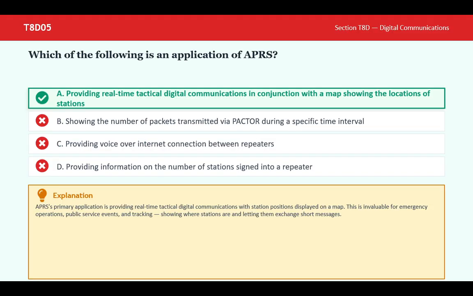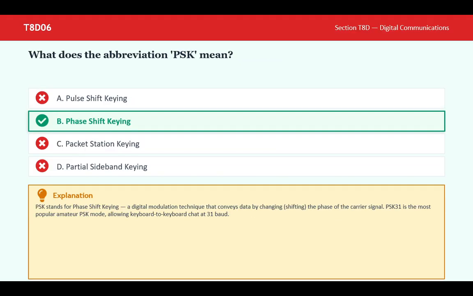Which of the following is an application of APRS? A. Providing real-time tactical digital communication in conjunction with a map showing the locations of stations. APRS's primary application is providing real-time tactical digital communications with station positions displayed on a map. This is invaluable for emergency operations, public service events, and tracking, showing where stations are and letting them exchange short messages.